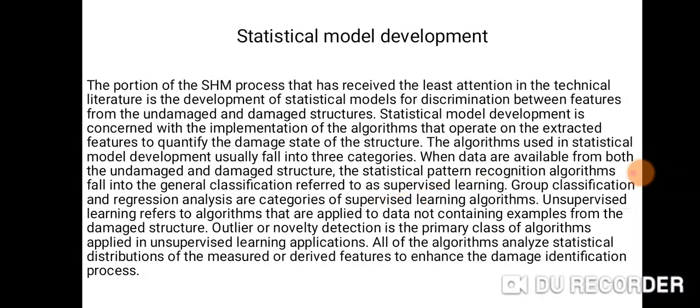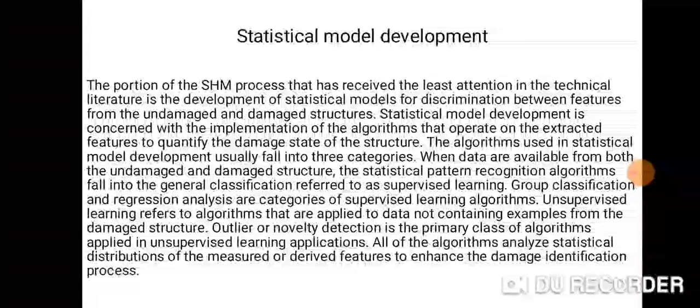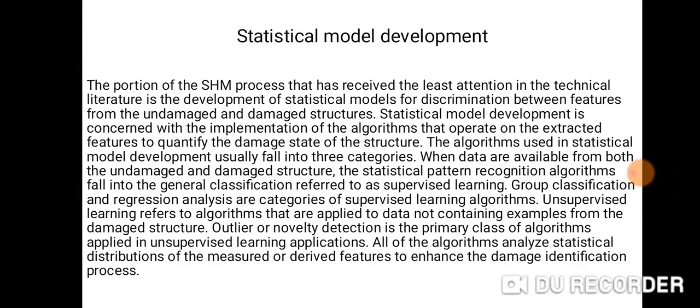Statistical model development. The portion of the SHM process that has received the least attention in the technical literature is the development of statistical models for discrimination between features from the undamaged and damaged structures. Statistical model development is concerned with the implementation of the algorithms that operate on the extracted features to quantify the damage state of the structure.